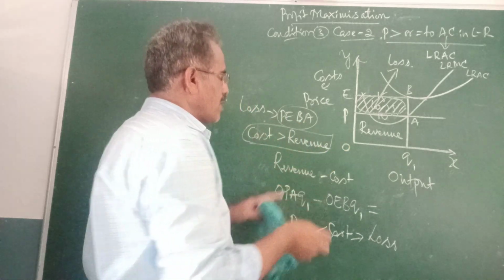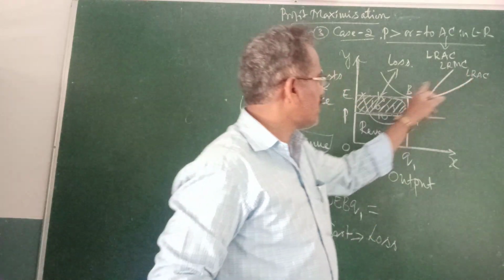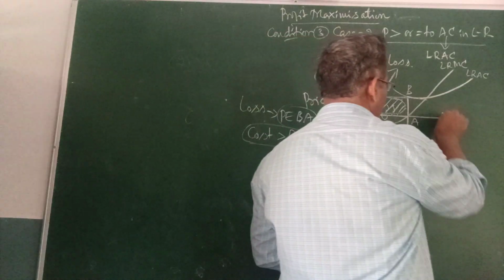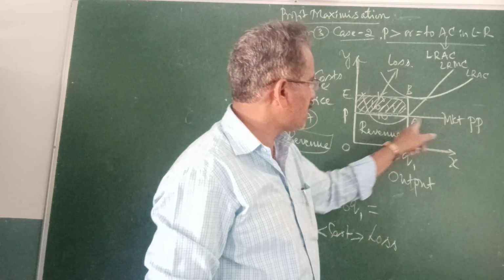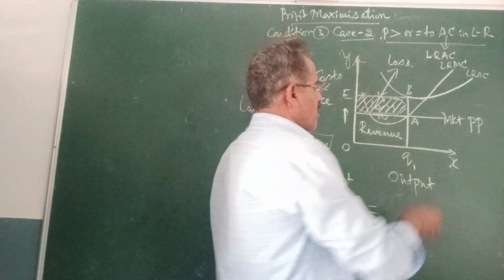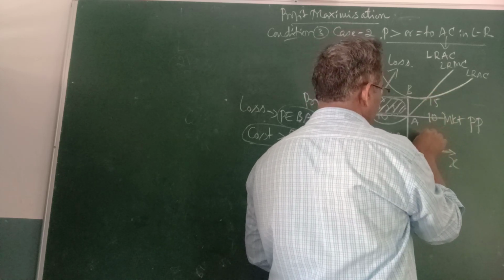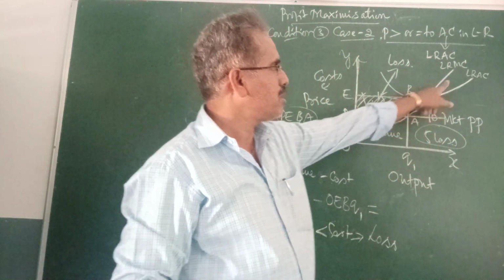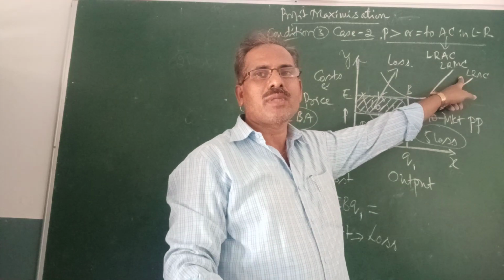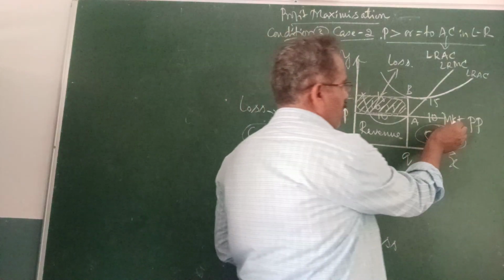As long as average cost is more than the price, this is the market price. Here the market price is less, that is 10 rupees. When we have the market price of 10 rupees, we have the cost of 15. We have a loss of 5 rupees. Why has there been the loss? Because the average cost spent by the firm for every unit of the product is more. The cost is more, market price is less.